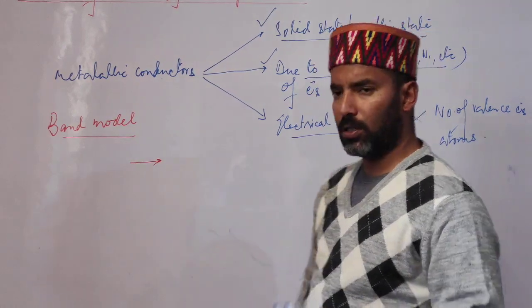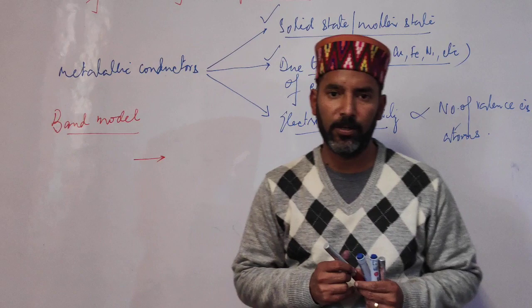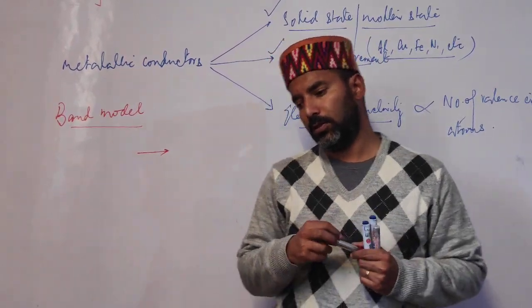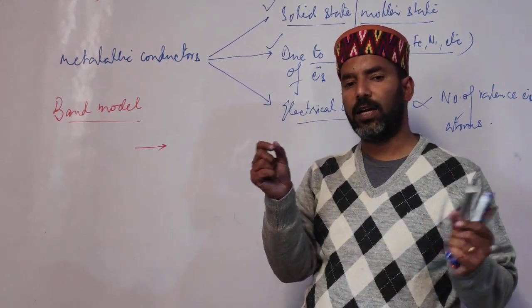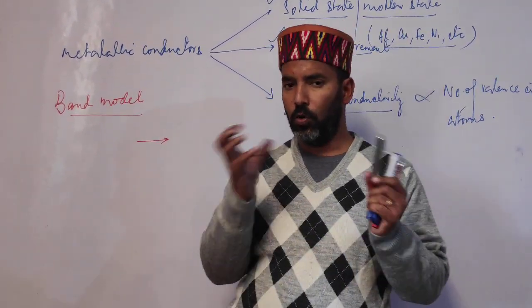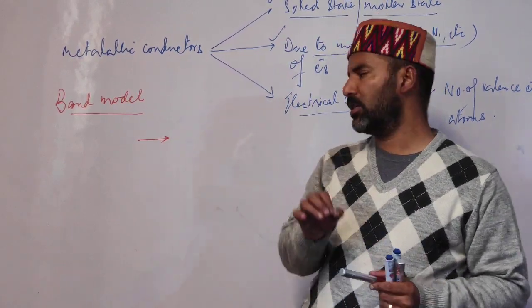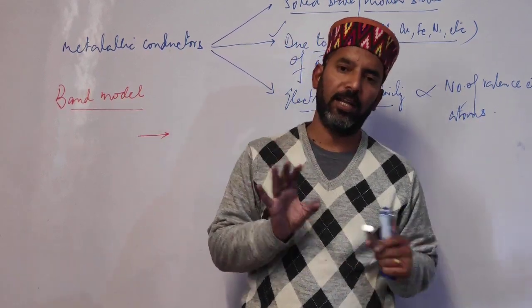You have studied molecular orbital theory in class 11, where you studied that whenever atomic orbitals overlap, molecular orbitals are formed. In class 11 you studied molecular orbital theory mainly for diatomic species.